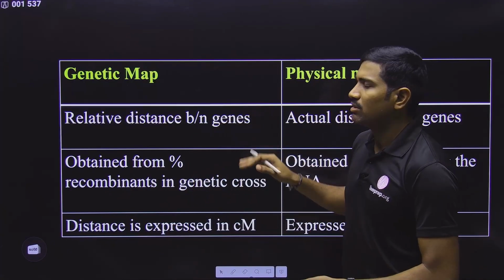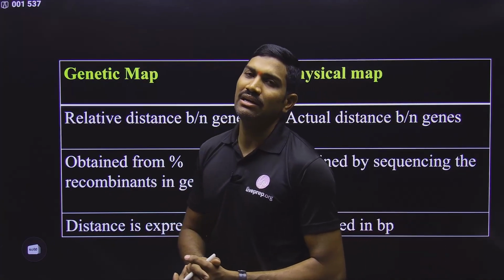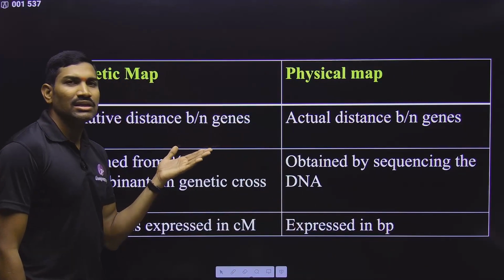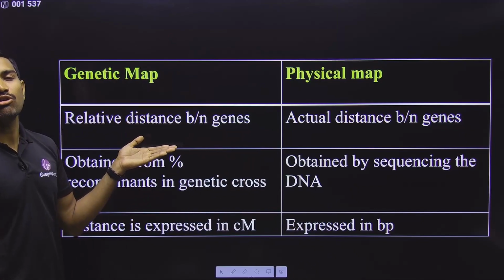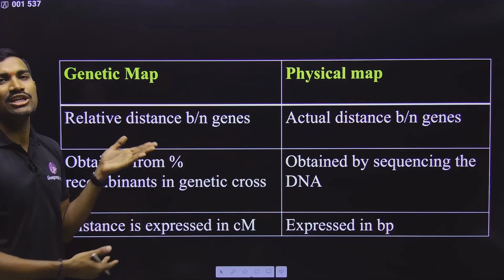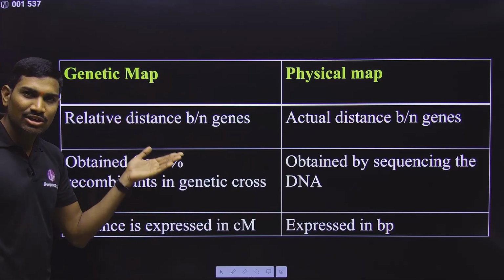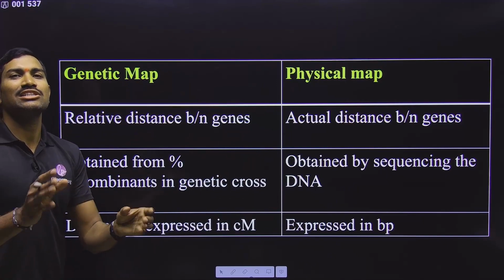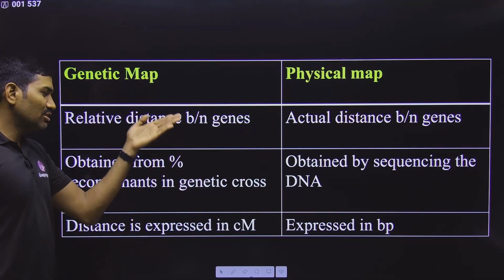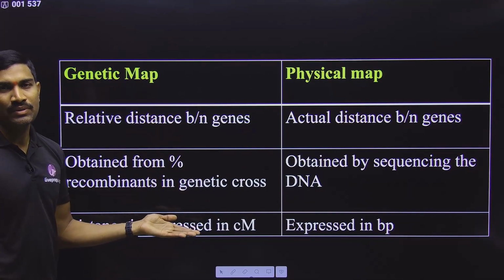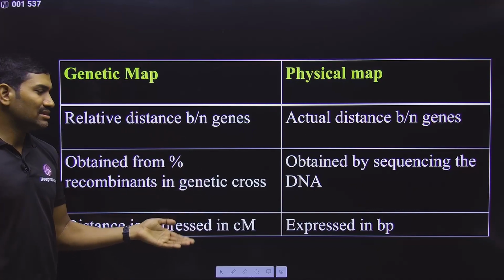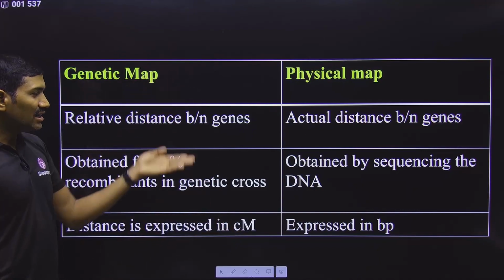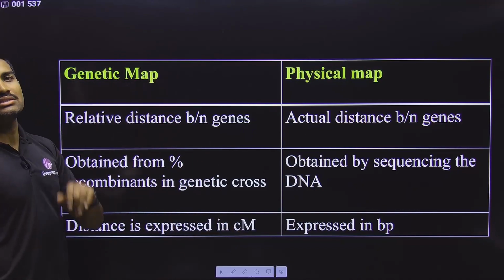And now finally we are talking about the difference between genetic map and physical map. Genetic map means this is prepared based on the genetic recombinations. Just now we studied, no, they are the genetic recombinations. So in the genetic recombinations you are getting some percentage recombinants. Based on the percentage recombinants you are making the maps. And here the distance between genes is represented with centimorgan. And in this way if the map is prepared, it is called a genetic map.